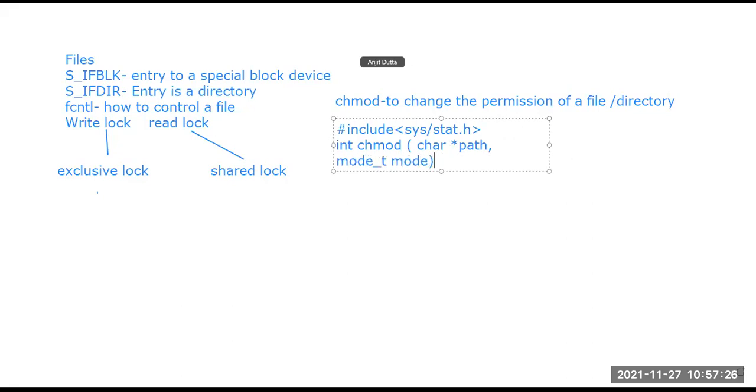So this is a basic syntax that I have written here. The sys/stat.h is just a Linux header file for C programming, and this chmod is helping us to change the permission of a file.